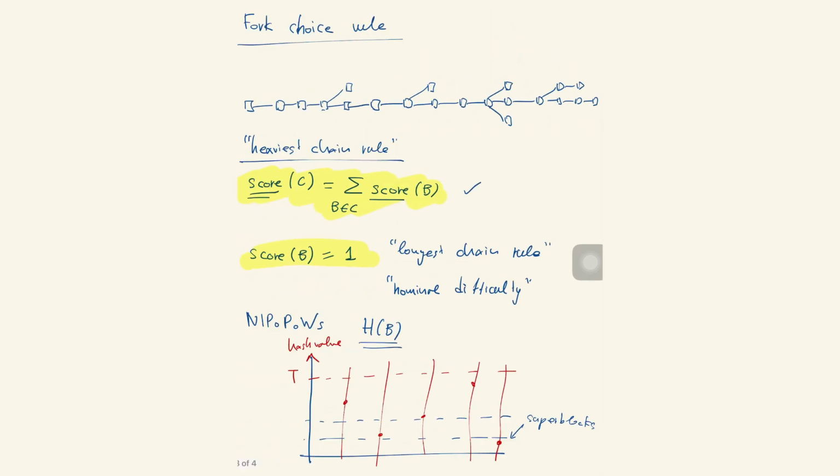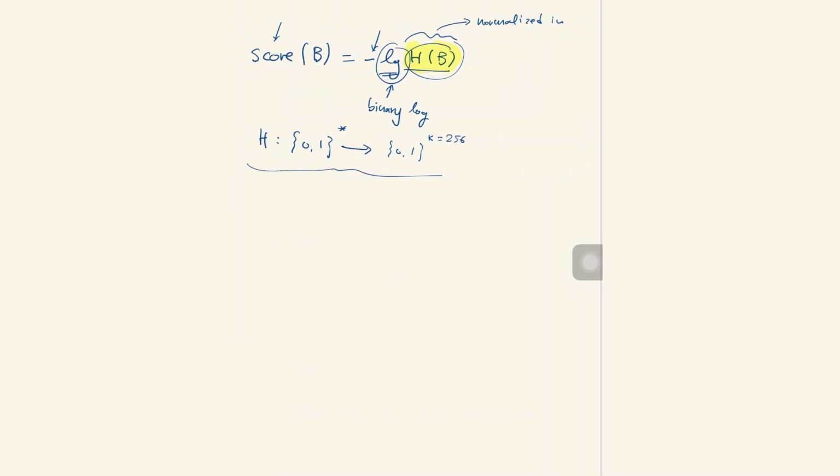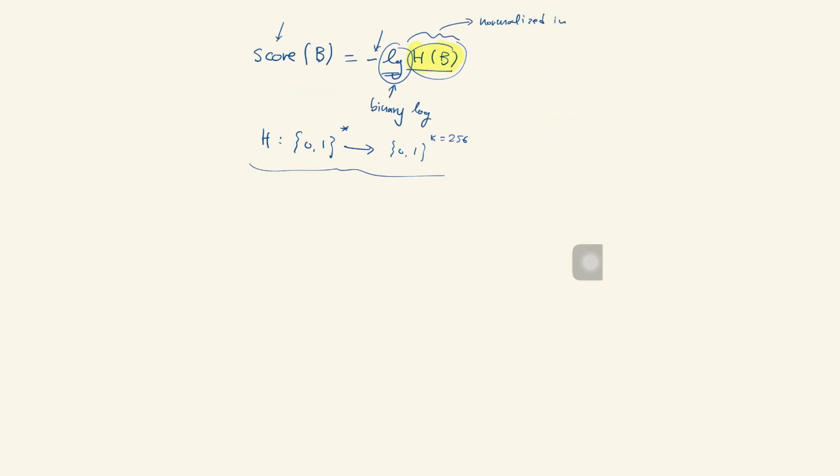And when the time comes to find the score of a chain, you count the sum of the number of zeros that exist across all the blocks in that chain. So you add them all up. How many zeros does each block begin with? You add them all up, and that gives you the score of the chain. That means that your fork choice rule now looks a little bit different.